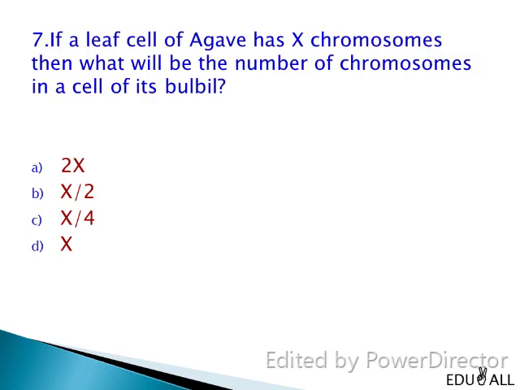If a leaf cell of agave has X chromosomes, then what will be the number of chromosomes in a cell of its bulbil? In agave, bulbils are the modified floral buds that develop on the flowering axis. So, the chromosome number in a cell of bulbil will be equal to that of the leaf cell of agave. That is, N is equal to X. The number of chromosomes is equal to X. So, the right answer is D, X.